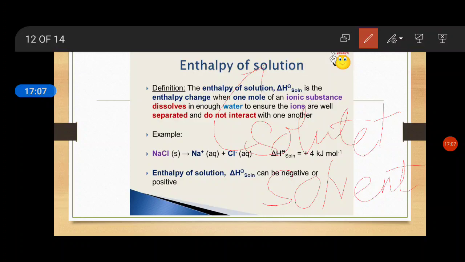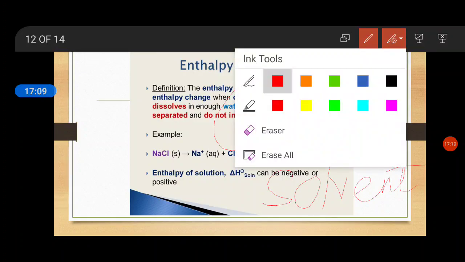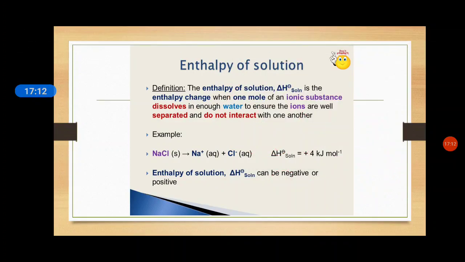During the formation of this solution, the heat which is either absorbed or evolved is the enthalpy of solution. So let's have the definition here. The enthalpy of solution, indicated as delta H solution, is the enthalpy change when 1 mole of an ionic substance is dissolved in enough water to ensure the ions are well separated and do not interact with one another.